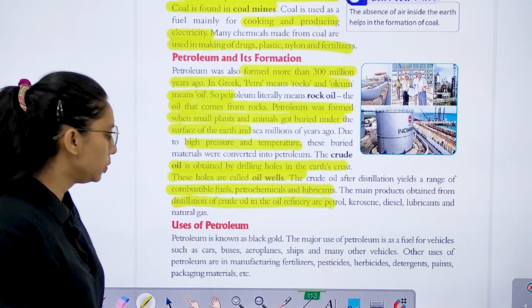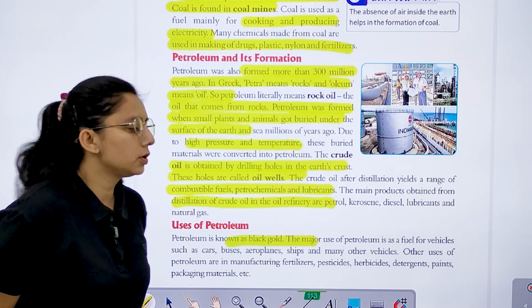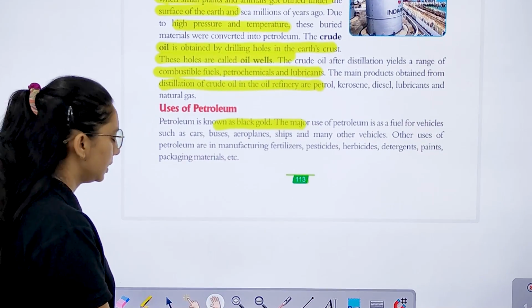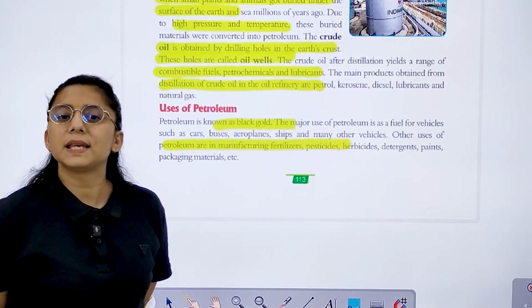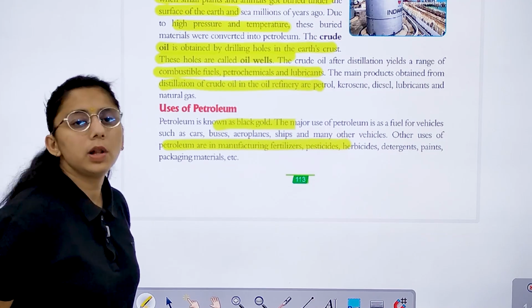If we talk about the uses of petroleum, it is known as black gold. It is the fuel for cars, buses, aeroplanes, ships and many other vehicles. Other uses of petroleum are manufacturing fertilizers, pesticides, herbicides, detergents, paints, and packaging. For all these things it is used.